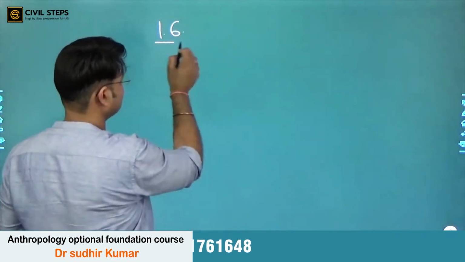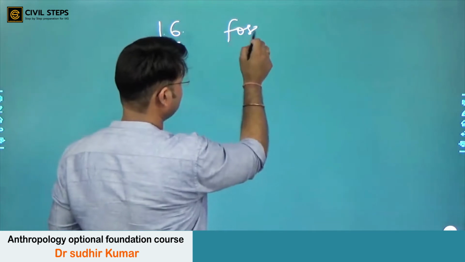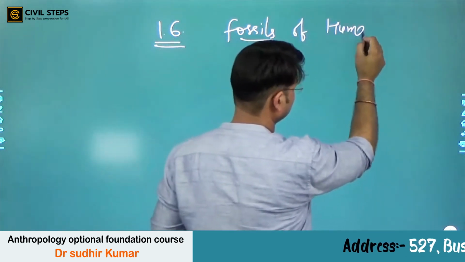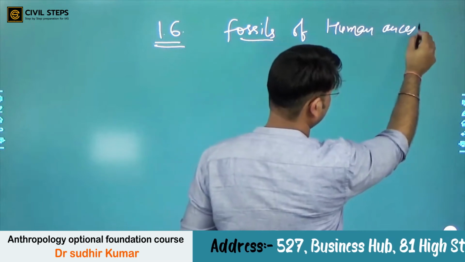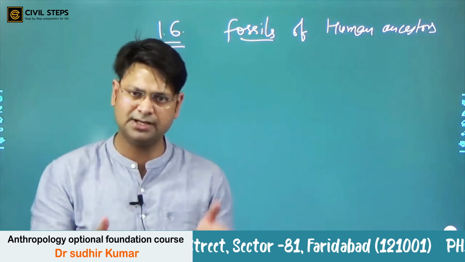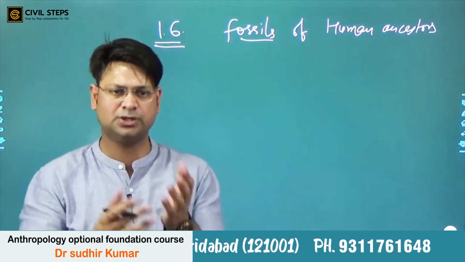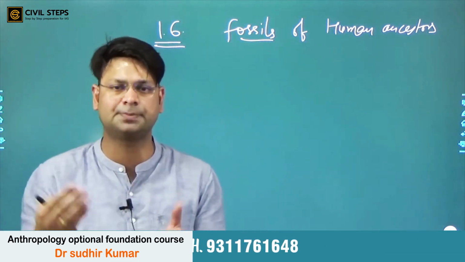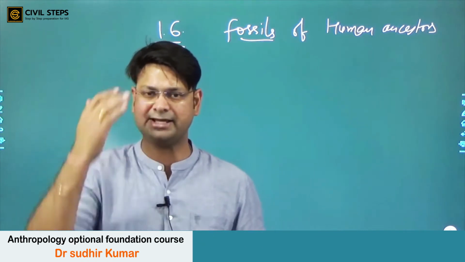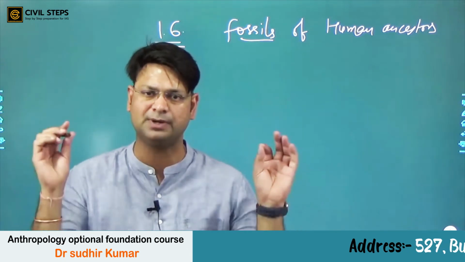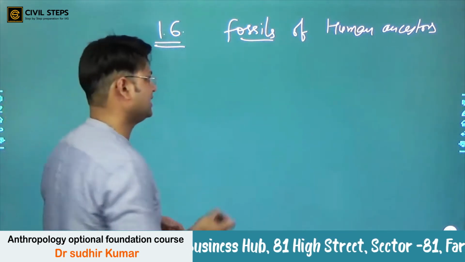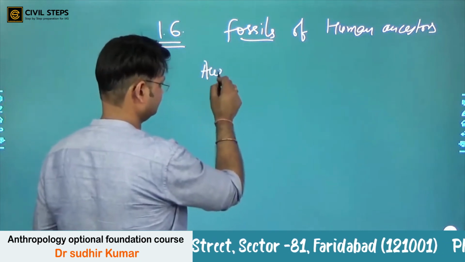in 1.6 the fossils of human ancestors, as well as primate ancestors, you can say. Man is also a primate. You can say we are an evolved primate, a unique primate who has the ability to speak, who has a very complex brain, who has the ability to manipulate objects. So here we will try to understand Australopithecus,